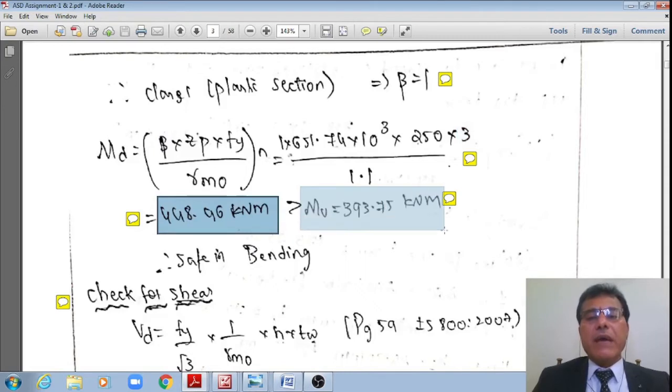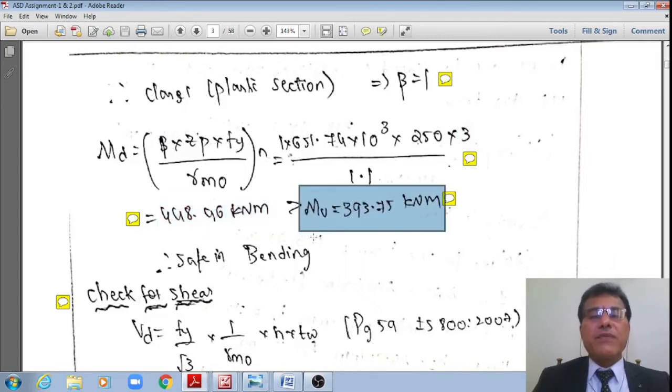However, we are having a factored moment of 393.75 kilonewton meter only, right? Whereas this actual value will work out to say 444.36, which is the design capacity, whereas the factored moment is equal to 393.74, which is the applied factored moment.